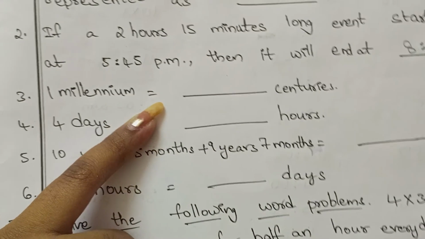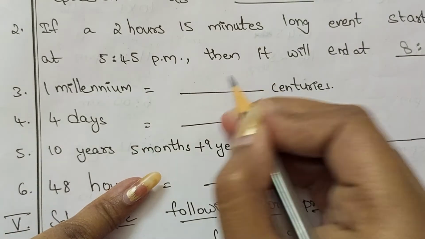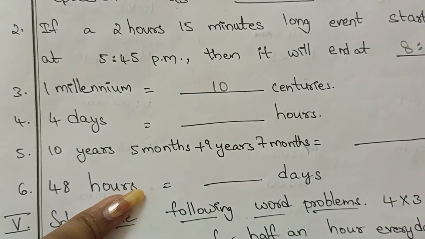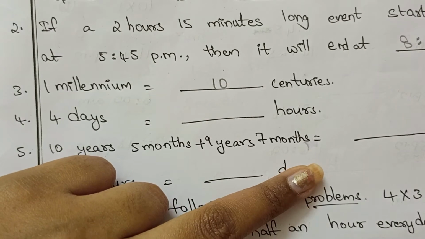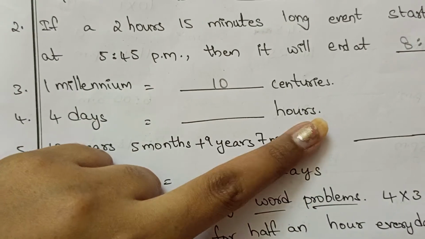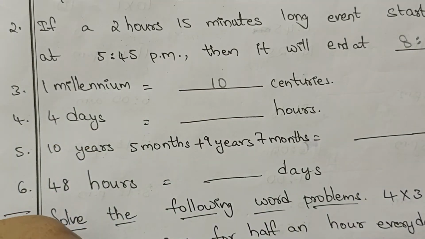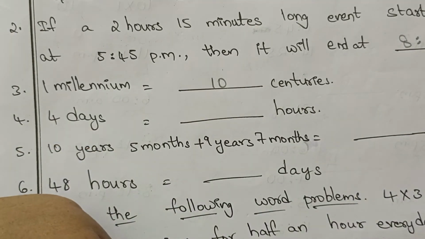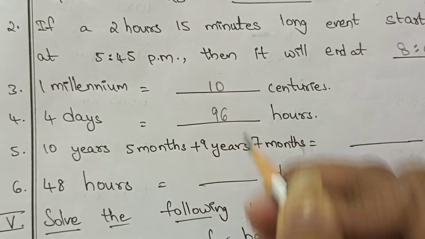1 millennium is equal to how many centuries? 1 millennium means 10 centuries. 4 days is equal to how many hours? For each day it is having 24 hours. For 4 days means 96 hours. How many hours? 96 hours.